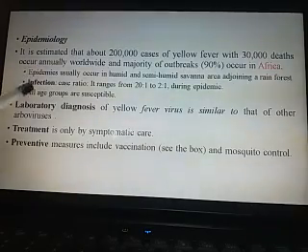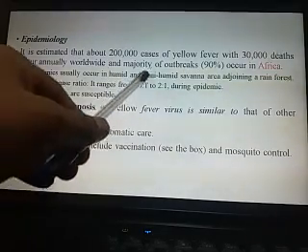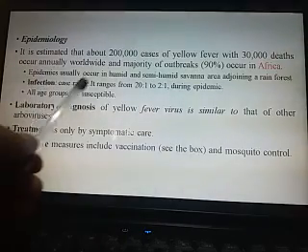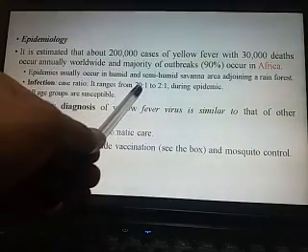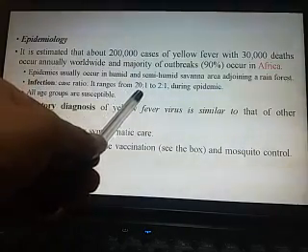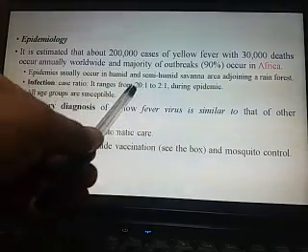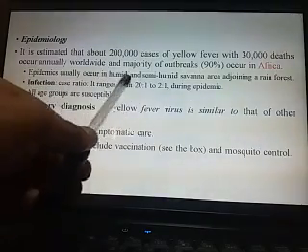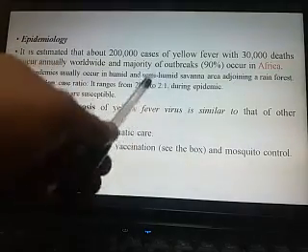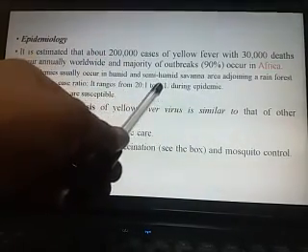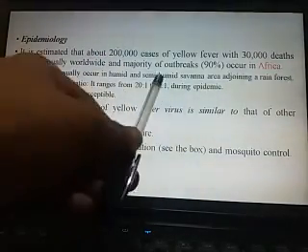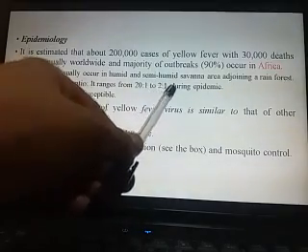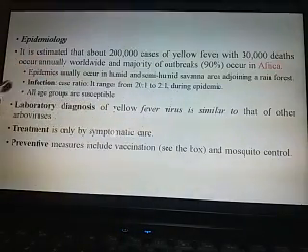Normally the infection case ratio is 20 to 1. That is, if infection occurs in 20 people, symptoms may develop in 1. But in epidemic conditions the infection case ratio becomes very high, that is 2 to 1. All age groups are susceptible.